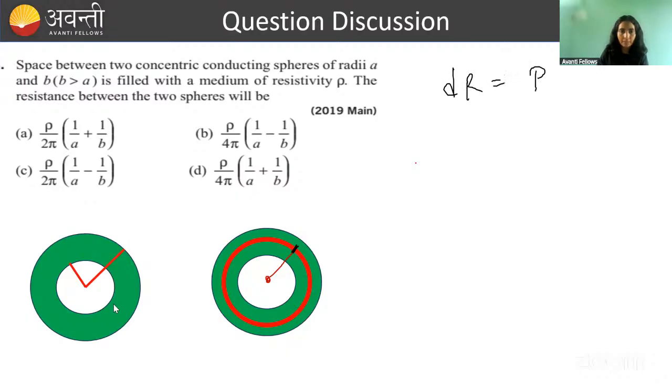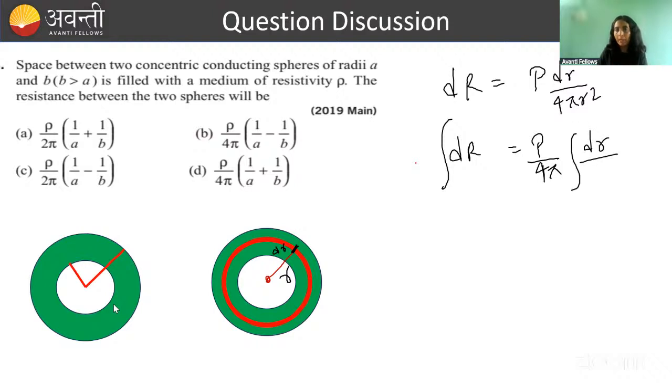So small resistance dr is equal to how much? Rho. Let's say this small length is dr and its radius is r. So rho dr by 4 pi r square. Now we need to calculate the total resistance here. So integrate dr. Rho by 4 pi, take the constant outside the integration sign, dr by r square. And for the whole resistance, such a strip will vary from where to where? From here to here means r will vary from A to B, right? Like this. Now you solve it.